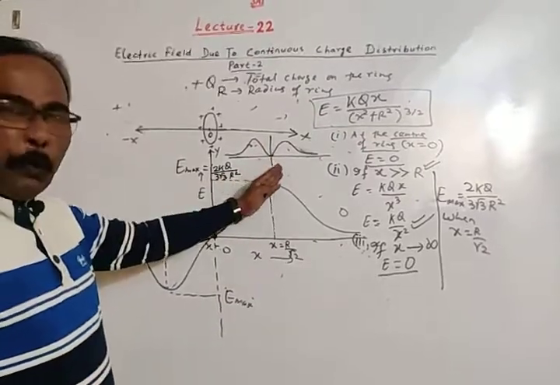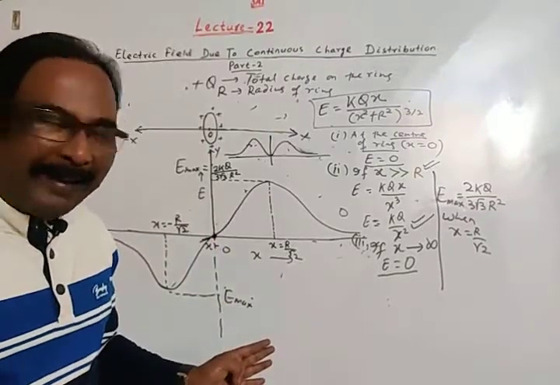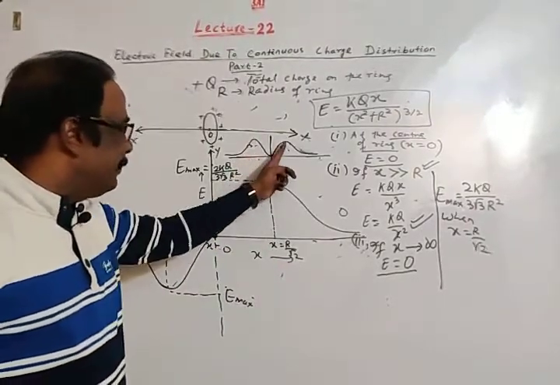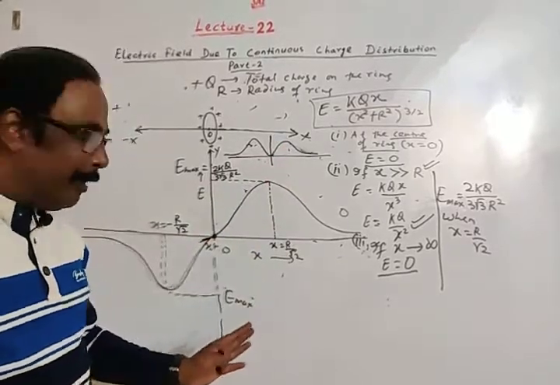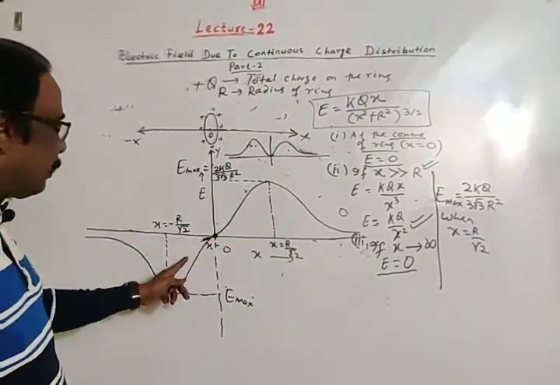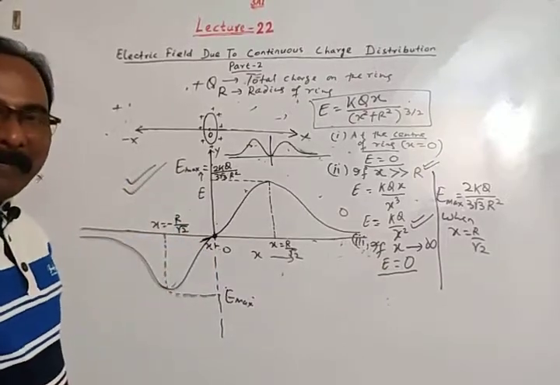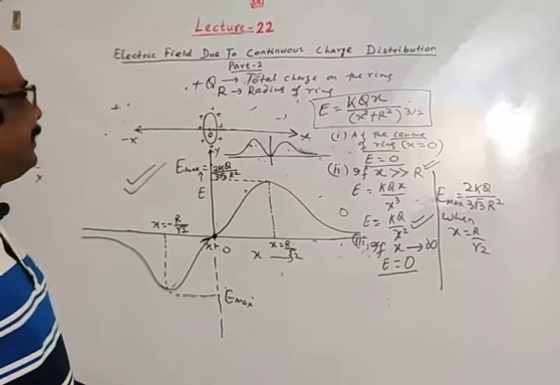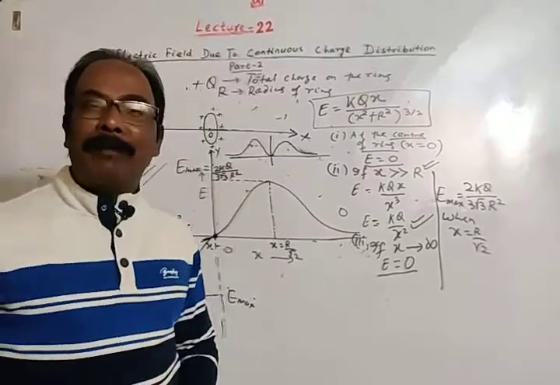This is true if we consider only magnitude of electric field. This distance is r by root 2, this distance is r by root 2. Only considering magnitude of electric field. But electric field is vector quantity, so this graph is the most appropriate graph. This is about electric field on the axis of uniformly charged ring.